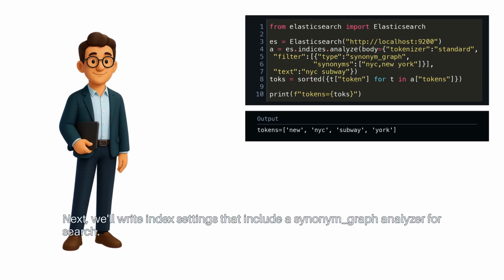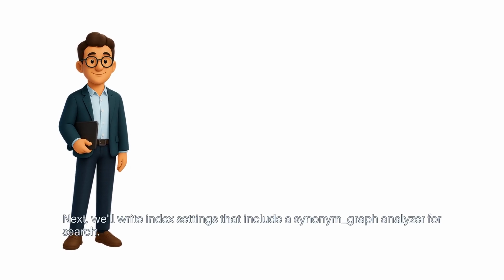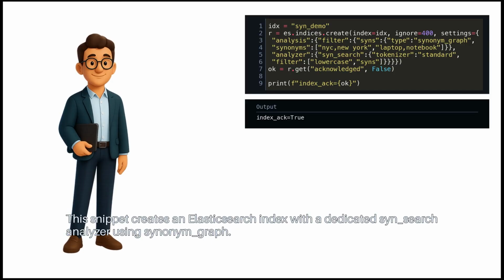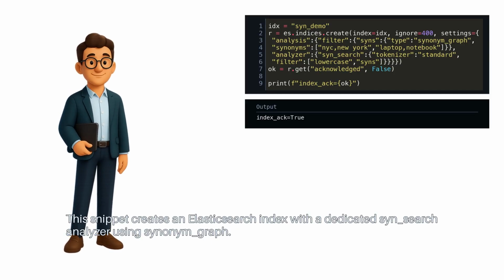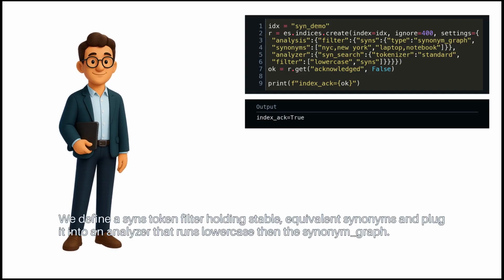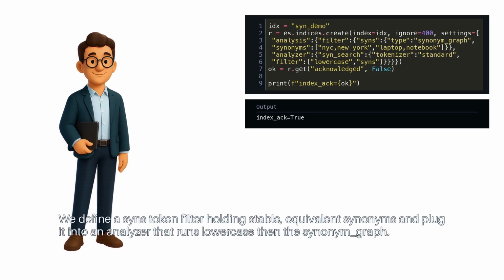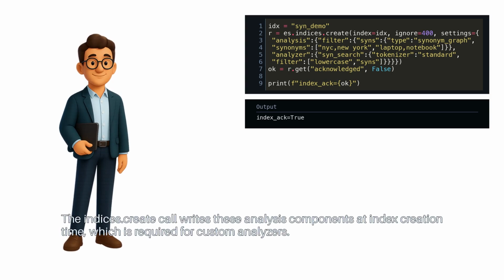Next, we'll write index settings that include a synonym graph analyzer for search. This snippet creates an Elasticsearch index with a dedicated SynSearch analyzer using synonym graph. We define a syns token filter holding stable, equivalent synonyms and plug it into an analyzer that runs lowercase, then the synonym graph. The indices.create call writes these analysis components at index creation time, which is required for custom analyzers.